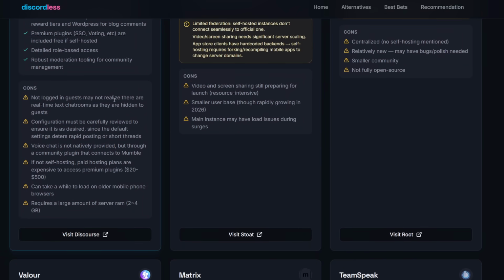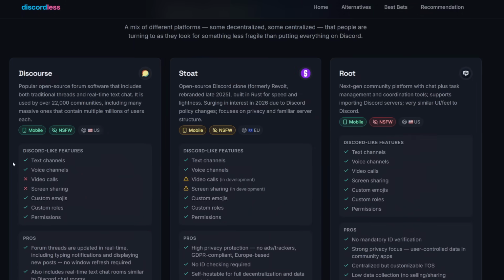Not logged in guests may not realize the real-time text chat rooms exist because they are hidden to guests. Voice chat is not natively provided, and if not self-hosting, paid hosting plans are expensive to access premium plugins, so $20 to $500, holy crap. And apparently it requires a lot of server RAM as well, about 2 to 4 gigabytes. But moving on, next is Stoat.